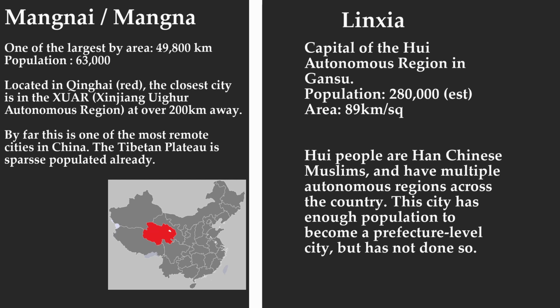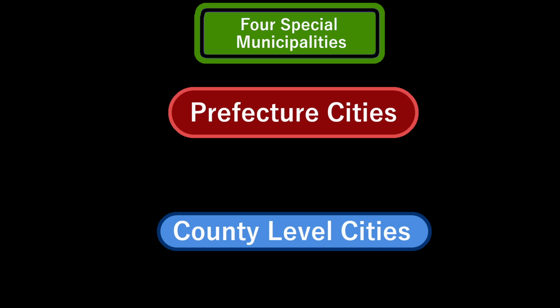At just over 63,000 people, the town of Mangya in Qinghai is the largest county-level city in square kilometers. Linjia, the capital of a Hui autonomous region in Gansu province, is the smallest in terms of area, but is approaching 300,000 residents. You remember that list I showed a minute ago to illustrate the different city types?